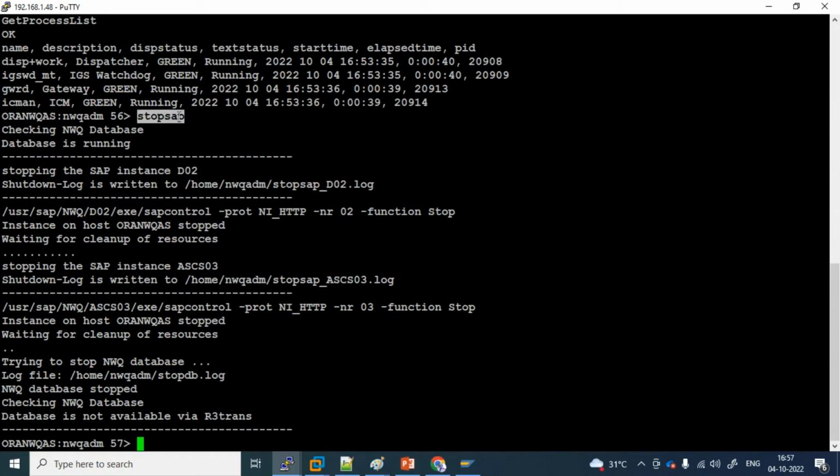In my case, maybe a kernel upgrade is being done and there is no need to bring down the database, right? At that time we can't use this command. What do we do at that time? We use stopsap R3. Say we have an activity on this particular server, like server patching. I want to stop SAP, and I want to stop the DB. At that time, no need to run two commands. Directly running stopsap will bring down the SAP application and the DB. So according to the situation, we have to use the commands.